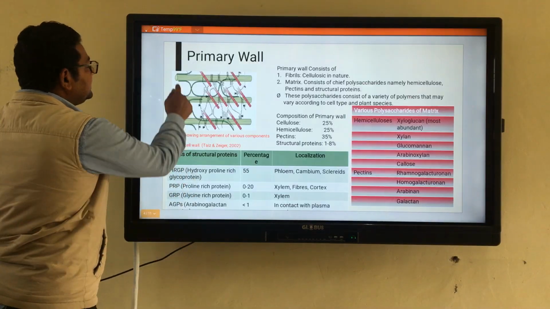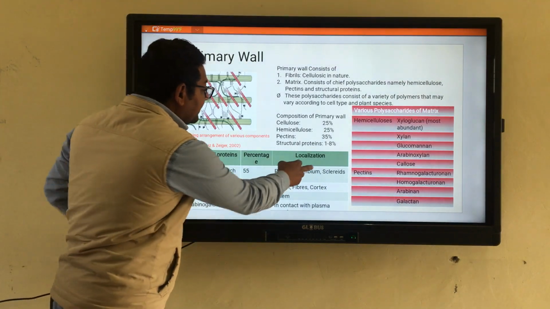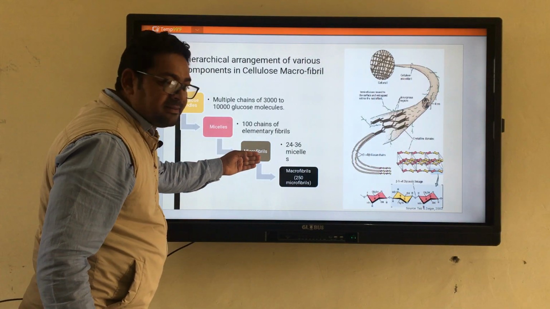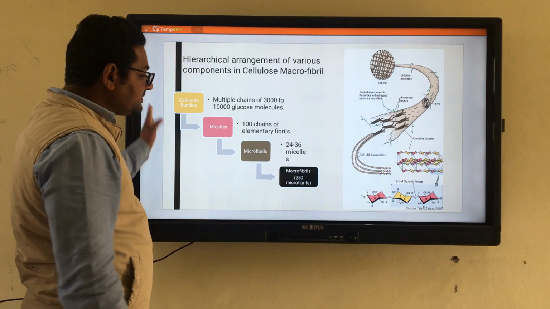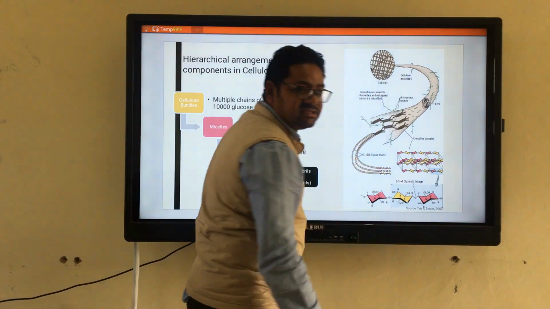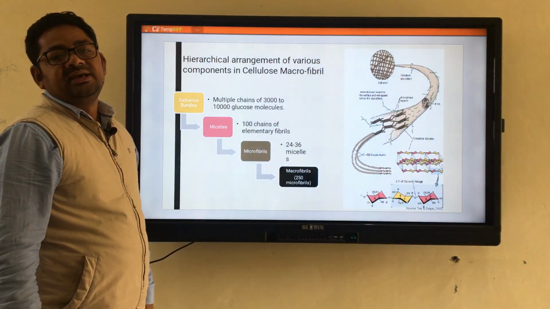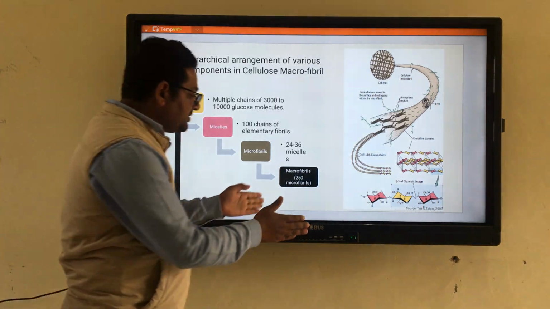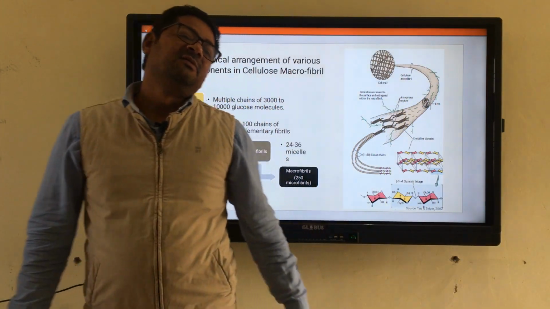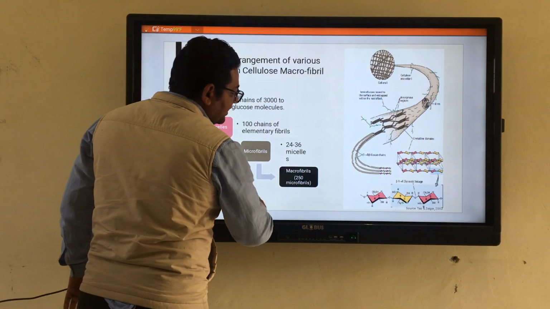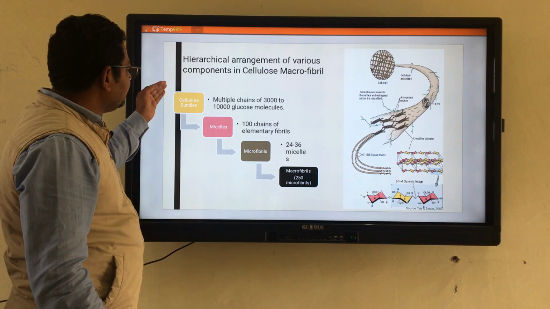So in this diagram these light green structures show the macrofibrils. The microfibrils consist of micelles, and micelles consist of cellulose, and each cellulose consists of various glucose residues. These glucose residues are connected with one another by a specific linkage, named the beta 1,4 linkage. So they are connected by beta 1,4 linkage, forming a simple chain, and this simple chain is known as the cellulose bundle.